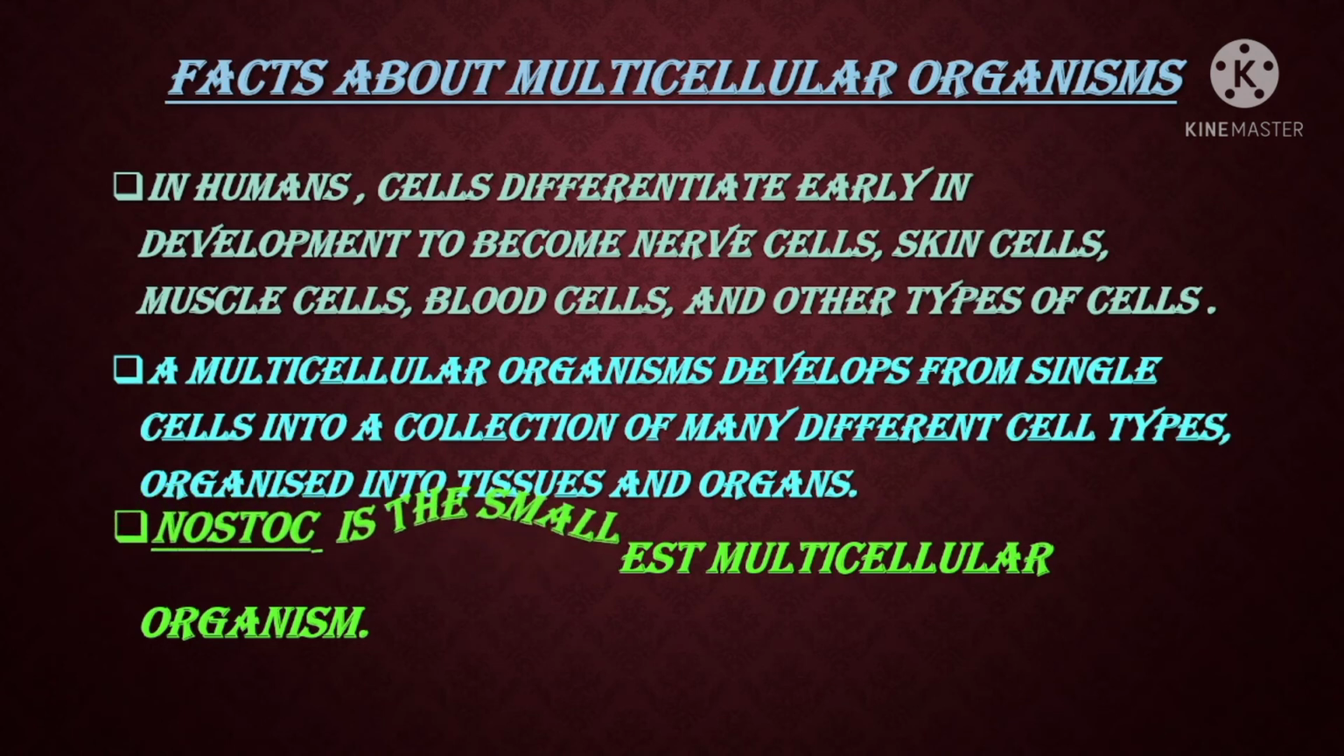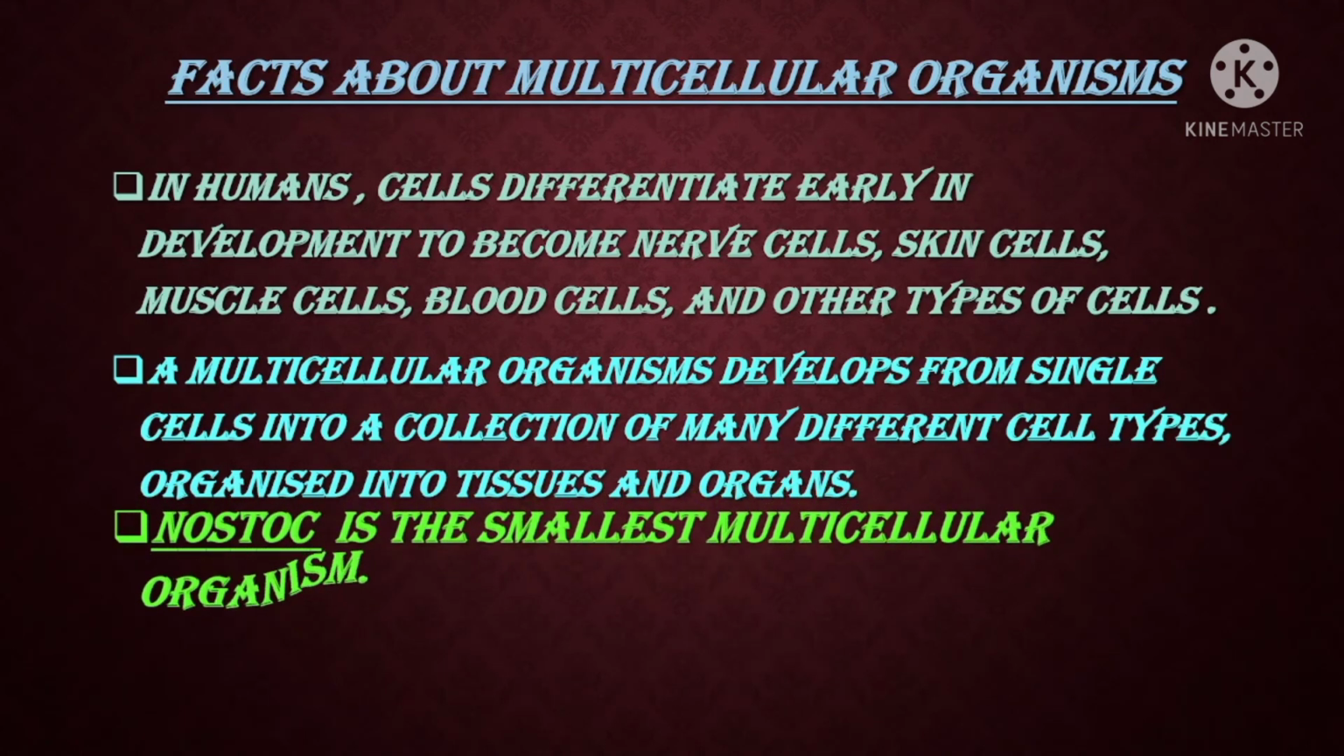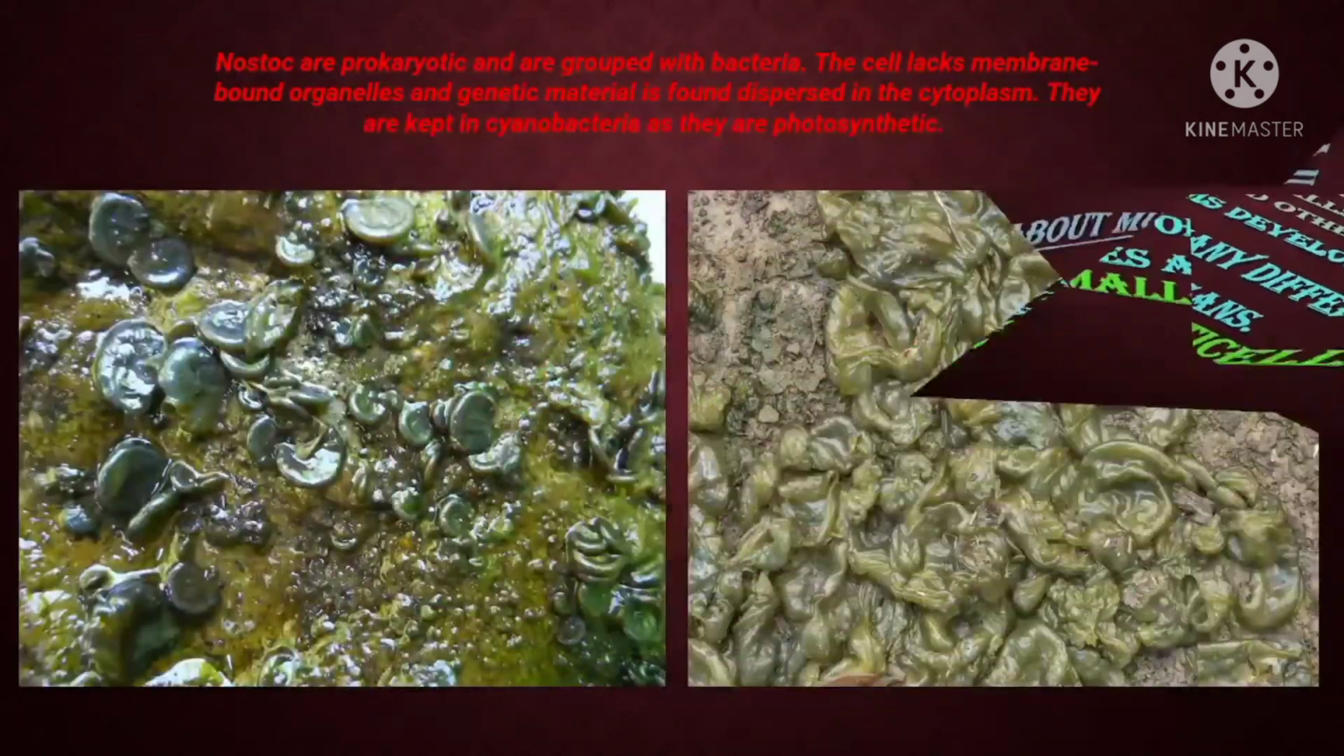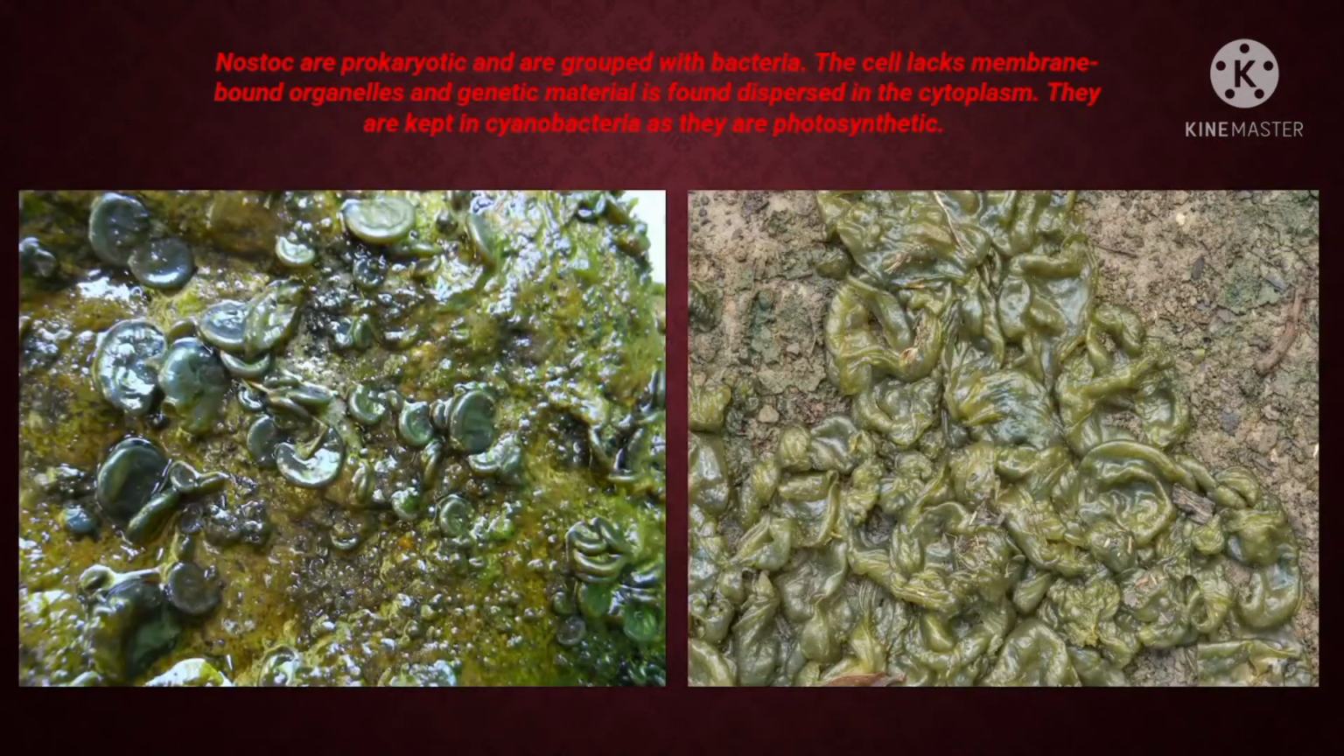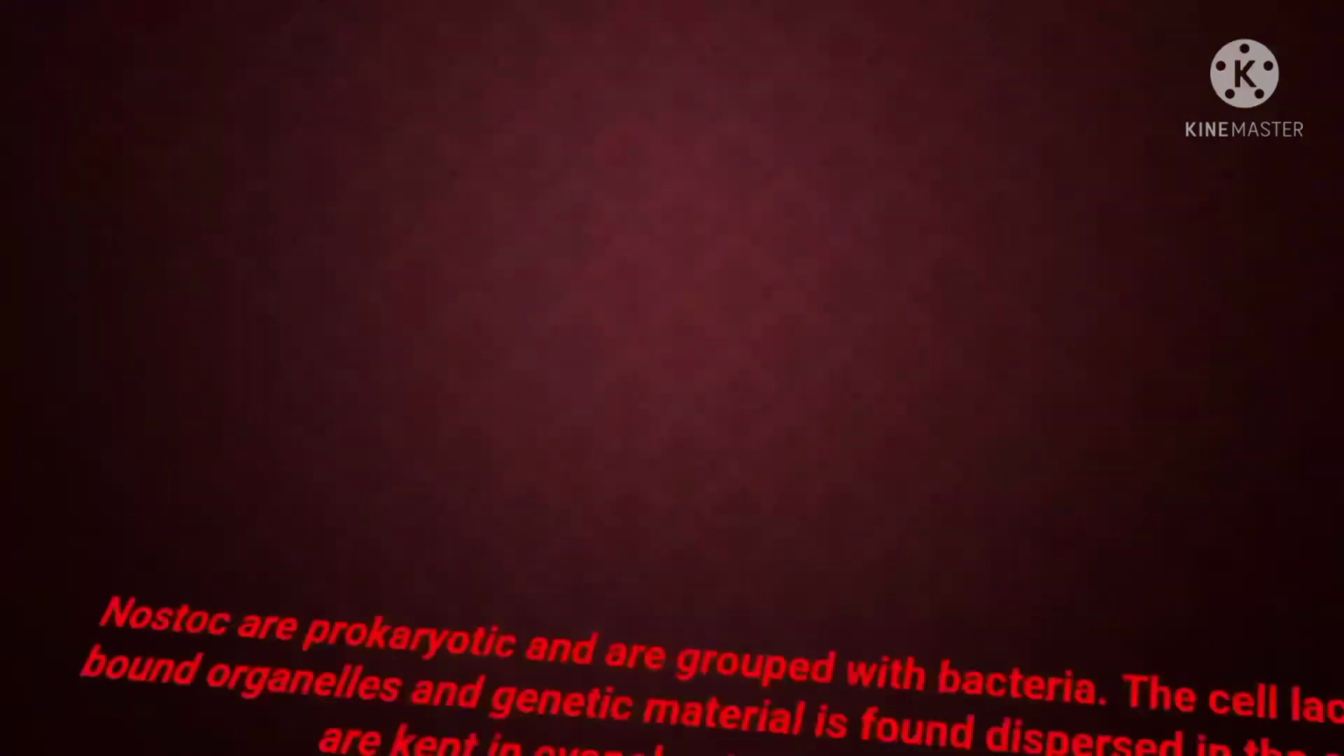Nostoc is the smallest multicellular organism. Nostoc are prokaryotic and are grouped with bacteria. The cell lacks membrane-bound organelles and genetic material is found disposed in the cytoplasm. They are kept in cyanobacteria as they are photosynthetic.